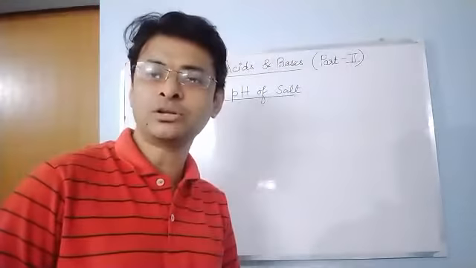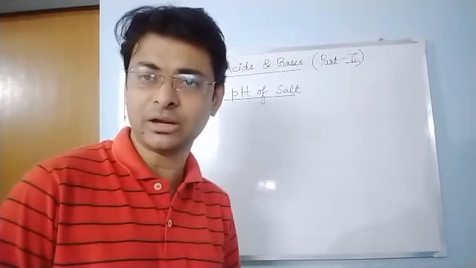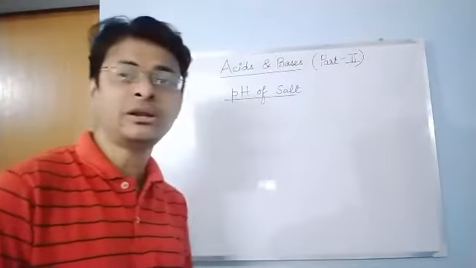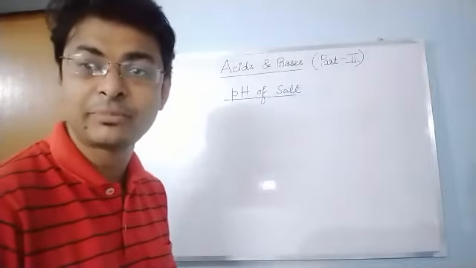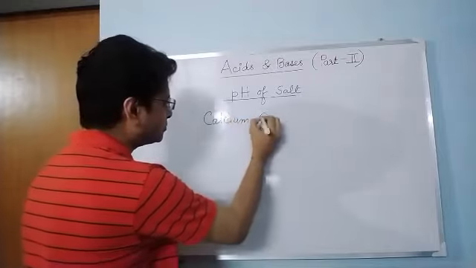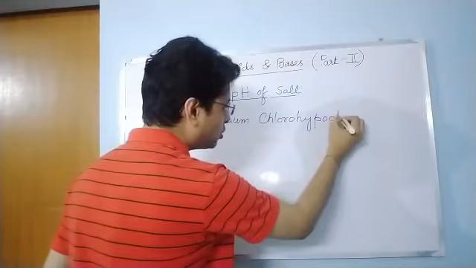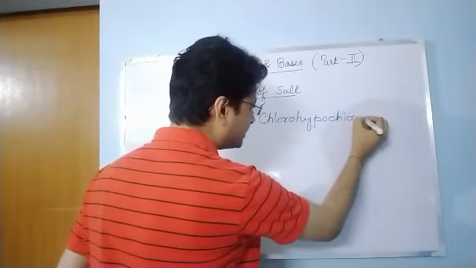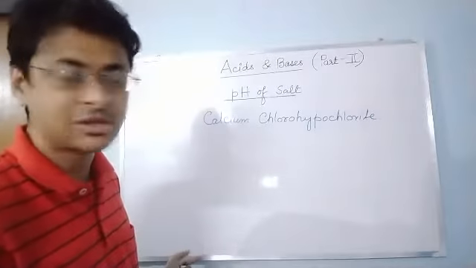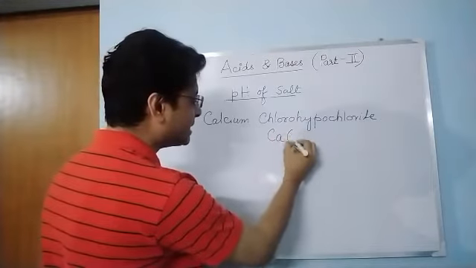Now two important salts in your syllabus are bleaching powder and baking soda. Both are very important. The chemical name of bleaching powder is calcium chlorohypochlorite. Please remember this name, this is important. Bleaching powder, chemical name calcium chlorohypochlorite, and its formula is CaOCl.